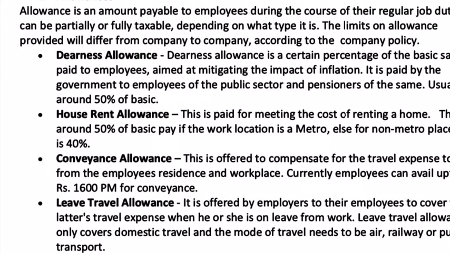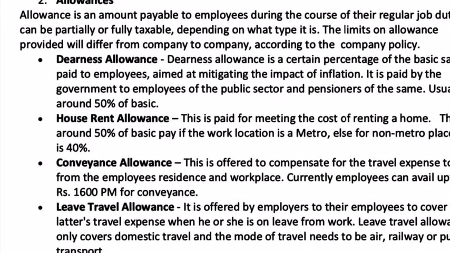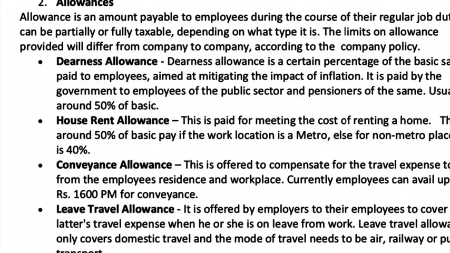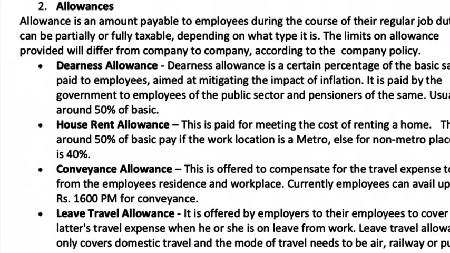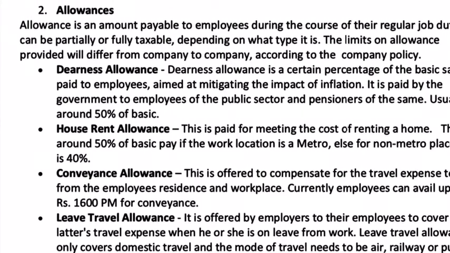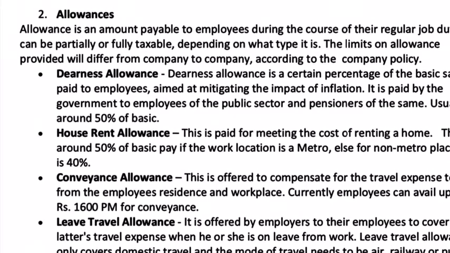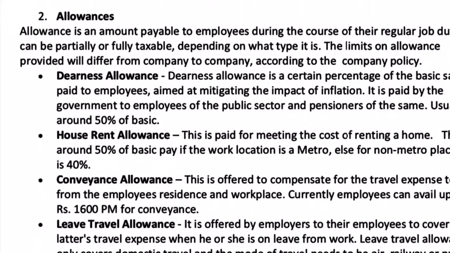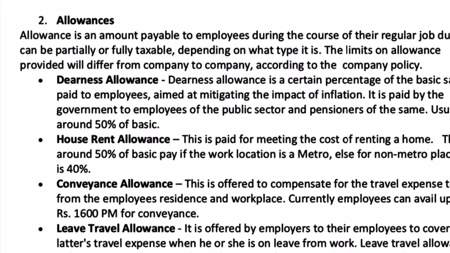After allowances, we have other components also. One is gratuity, which we have discussed in length during the fringe benefits lecture. So gratuity is a lump sum paid at the time of separation, and for availing this, the employees should have completed at least 5 years with the organization. And this is usually calculated as 15 days salary per year of work completion with the employer.